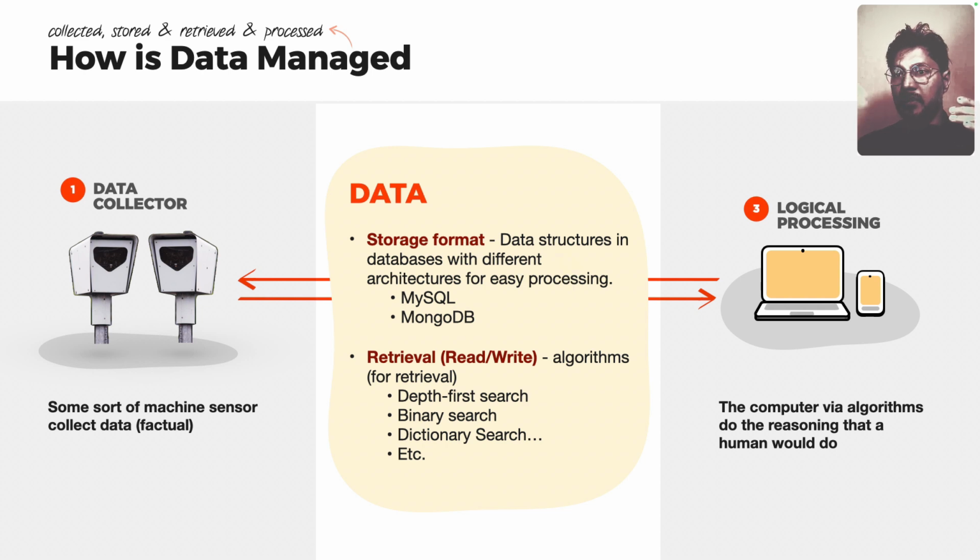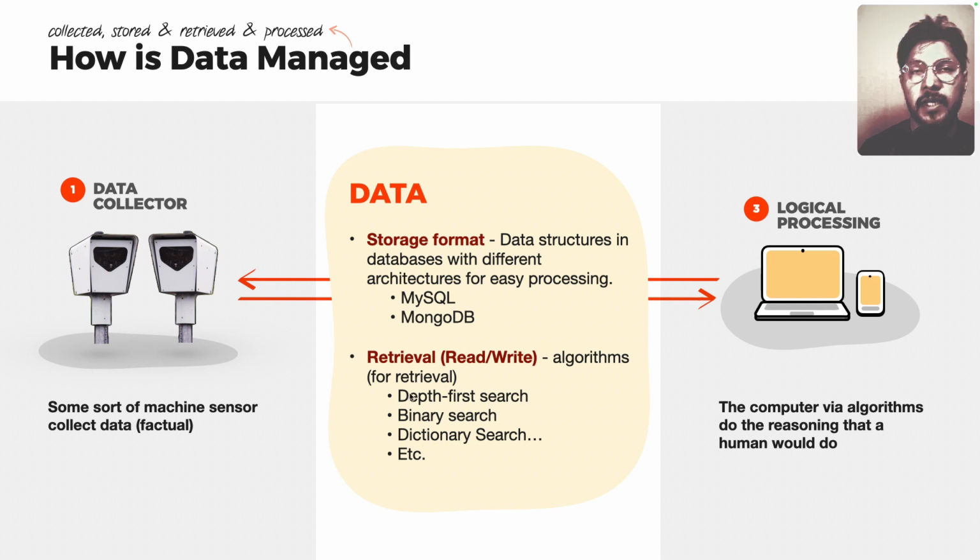What is processing? Reading, writing, editing, deleting, those sorts of activities. A few common database types are MySQL and MongoDB. These two are very popular, and there are tons of others too. But this series is not about going into the computer details. It's to paint that 20,000-foot picture of what data is, and how data gives superpowers to whoever has control of the data. Retrieval is through algorithms.